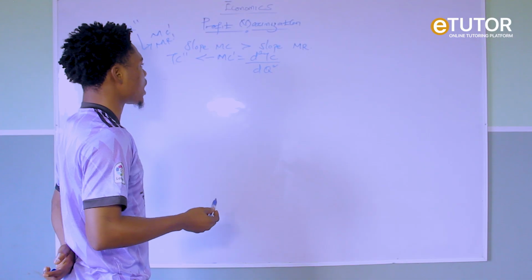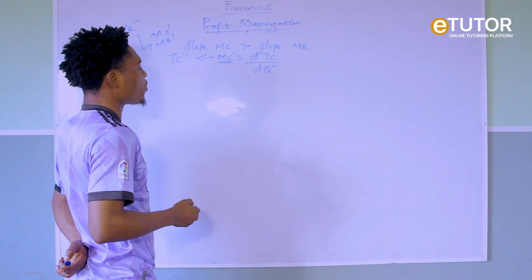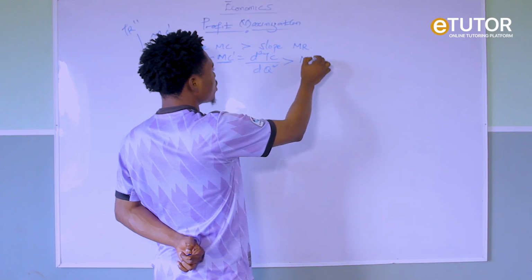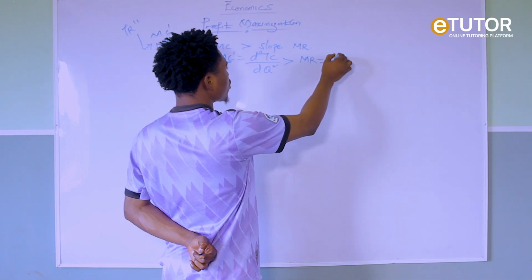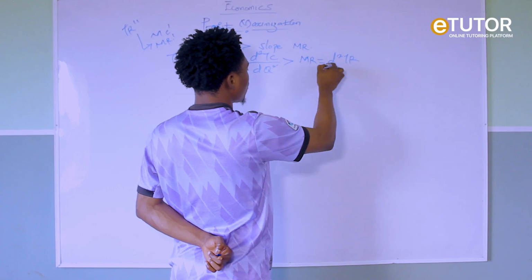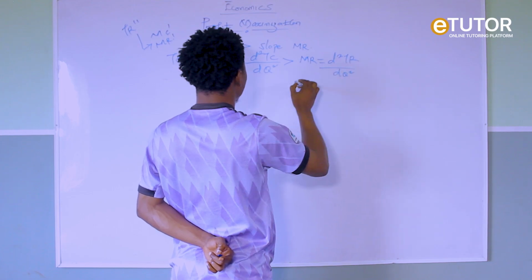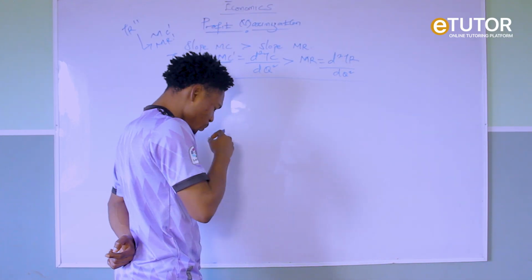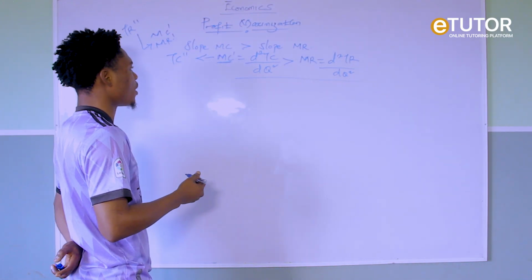So you are going to determine the MC complement, which is the slope of MC. So the slope of MC must be greater than the slope of MR, which equals d squared TR over dQ squared. So this is another condition. This one is what fulfills the profit maximization of the firm.